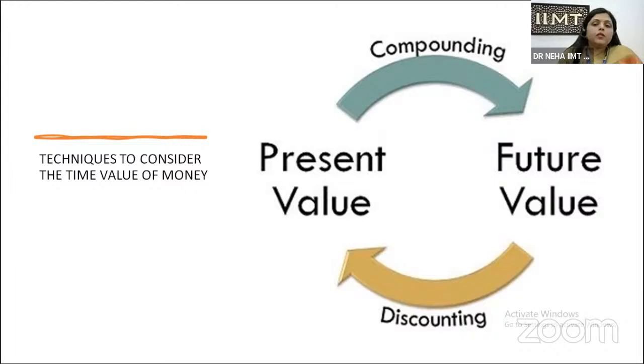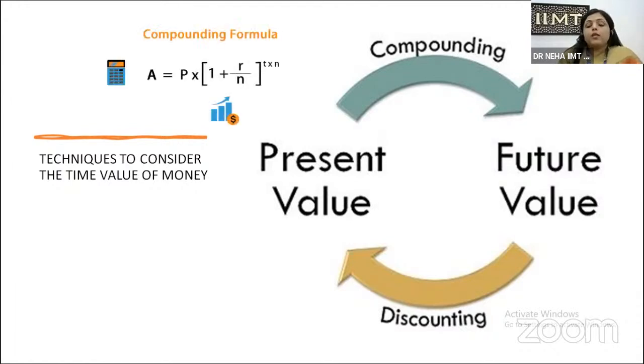Now, what is that? The compounding technique is basically used when we want to estimate the future value of present money. Like the example I have quoted, that I have 5,000 rupees in my hand. So I want to ascertain the value of this 5,000 in the future, like what I get after 5 years. So here I apply the compounding technique, because it presents the future value of the money you have right now. We have the formula, so we can calculate the future value of money when we know the present value of the money.